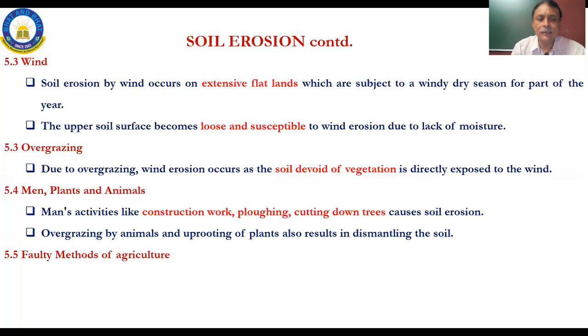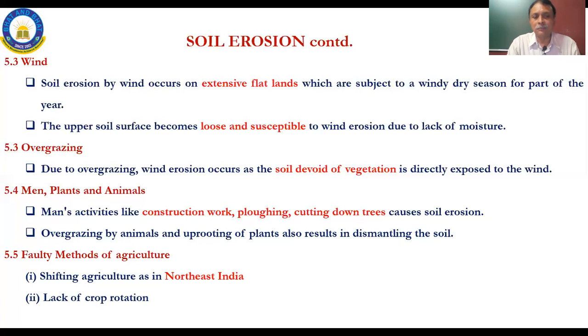Overgrazing we have discussed. Faulty methods of agriculture. Shifting agriculture, as in Northeast India, this may not be very prevalent now, but earlier was there. They will cultivate a certain piece of land, then after 2-3 years they'll further move inwards. What will happen is, even forest areas they will start claiming for agriculture. So that is one method, shifting methods of agriculture.